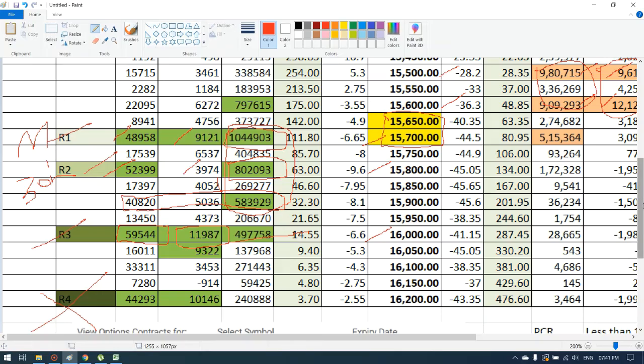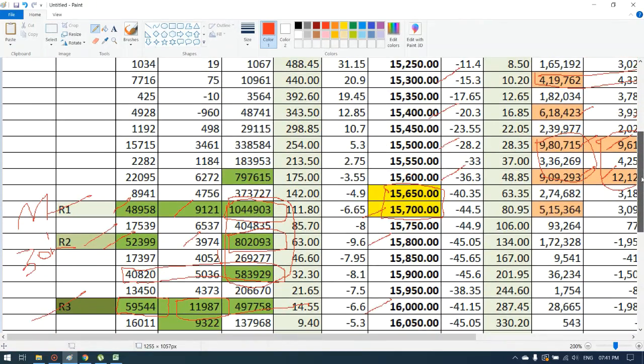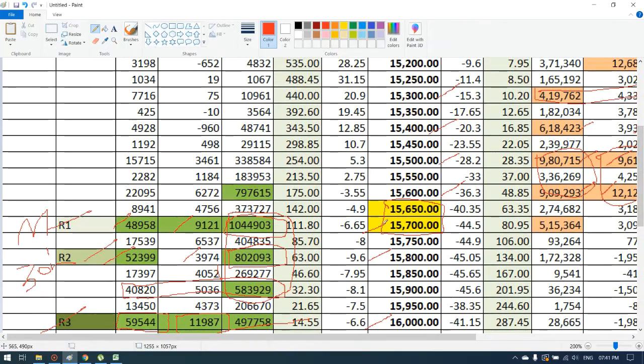When you take the same thing from 15,000 to 15,500 on the other side, here also you have huge volumes, 9, 12, 21, 23, 27. So here you have 27 lakh contracts.